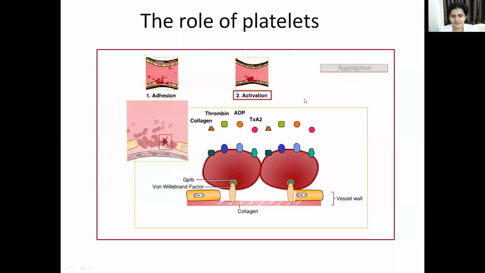I'll repeat it. In adhesion, what happens? The platelets get adhered to the other structures. In platelet activation, what happens?